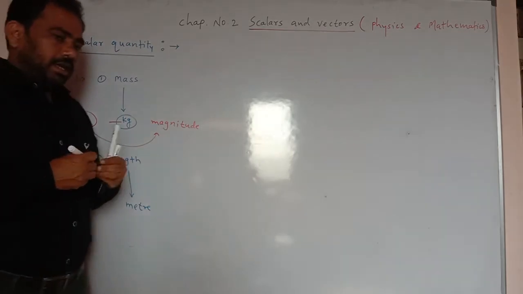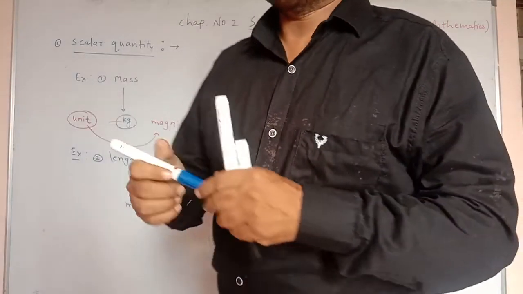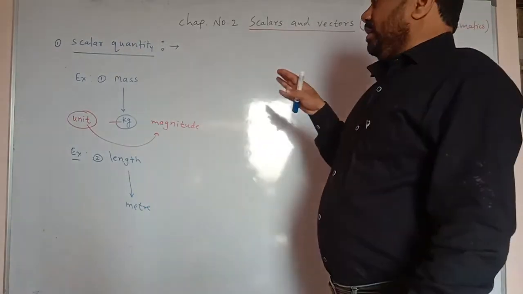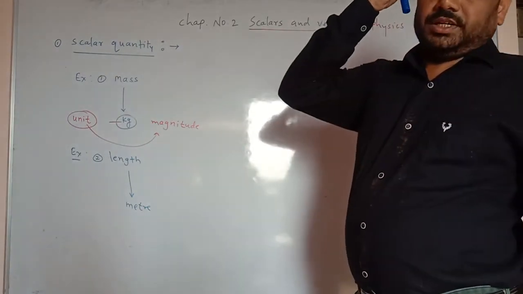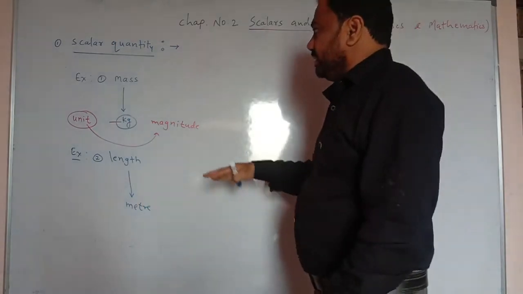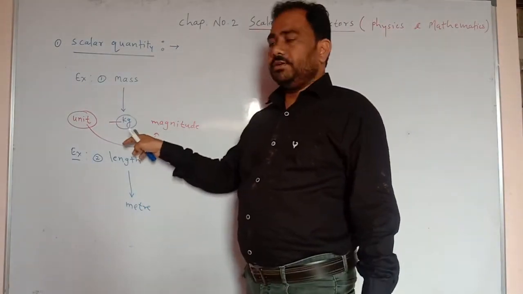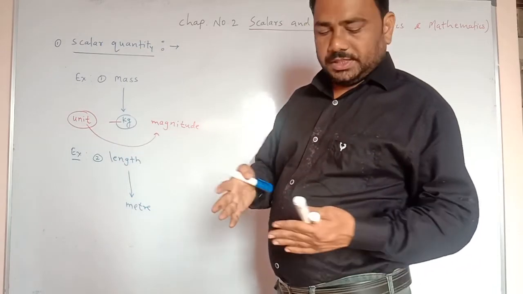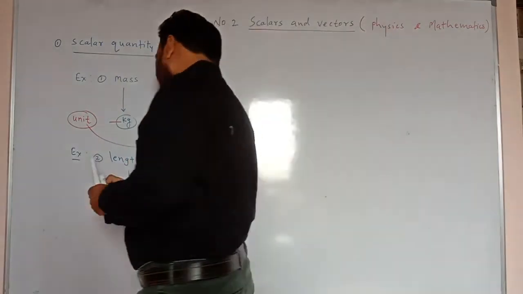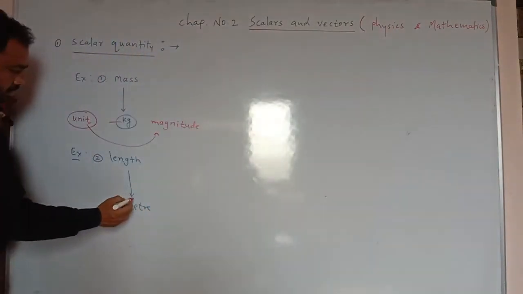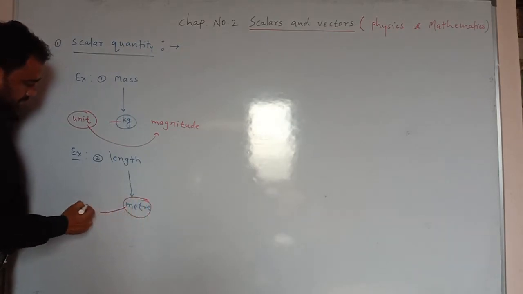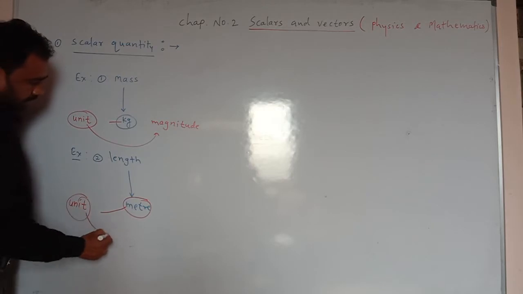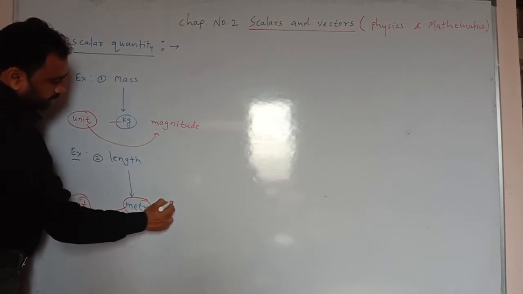Everyone is familiar with these two physical quantities, which we have already seen in the first chapter, units and measurements. Mass is measured in kilogram and length is measured in meter. Meter is simply the SI unit, or the unit of length, and this unit is called magnitude.